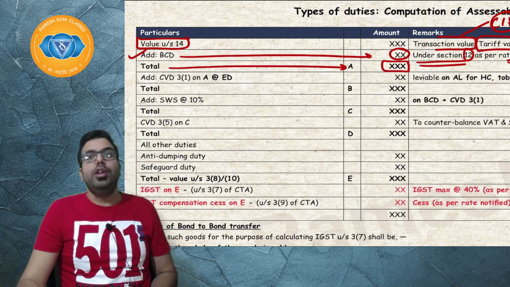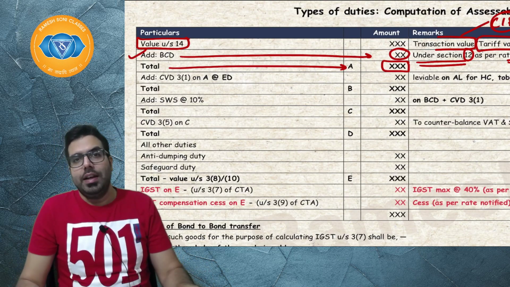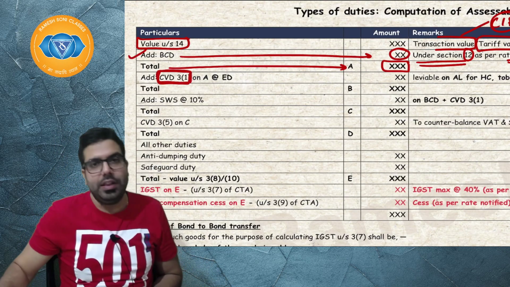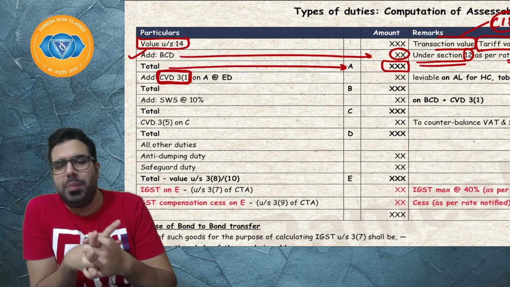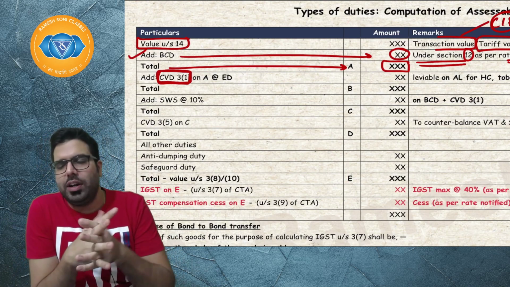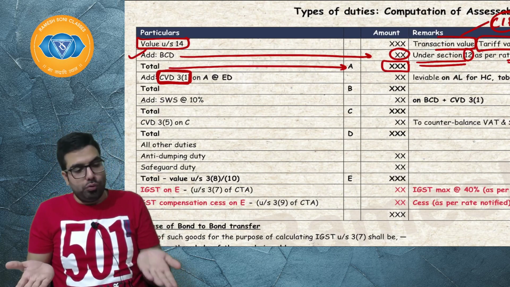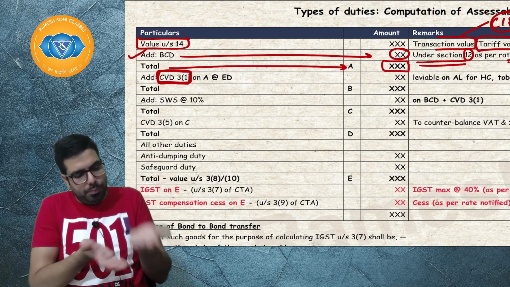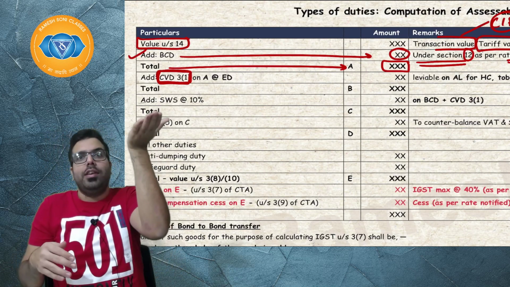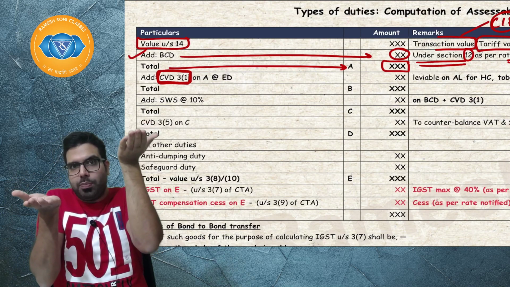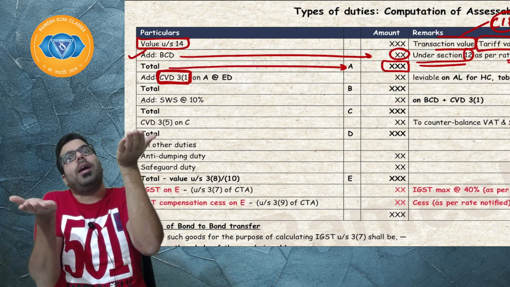On this total, you will have to claim CVD 3.1. Baba, CVD 3.1 has to be paid. It was applied earlier, and now also it is applied only on some specific goods. Basically, when you produce goods in India, there is excise duty. Cost of production is this much, and then excise duty is added, so the Indian goods' price is this much. When you import the goods, the value is this much, with no excise duty, so imported goods were becoming cheaper.